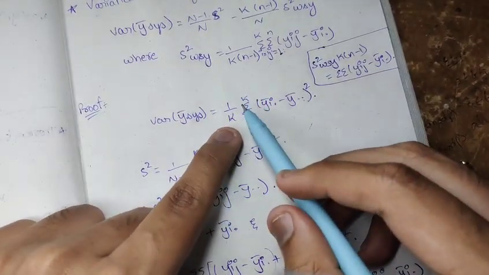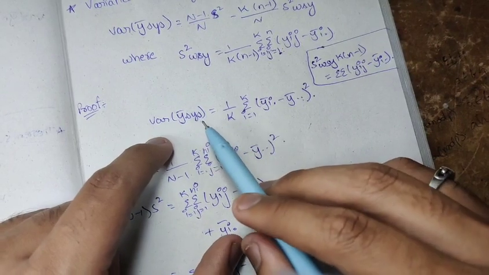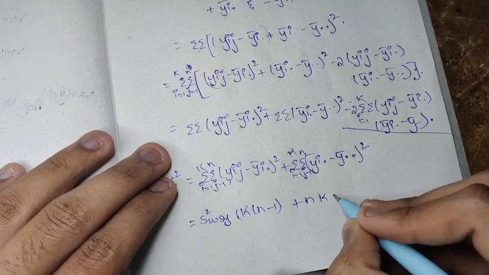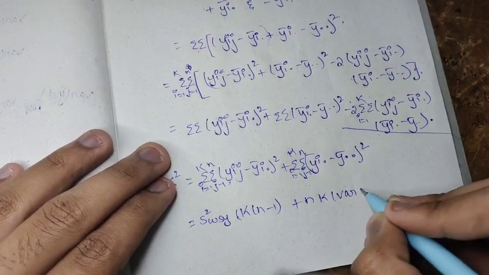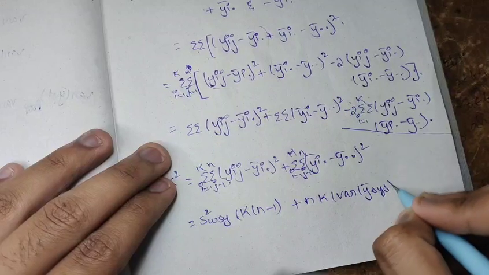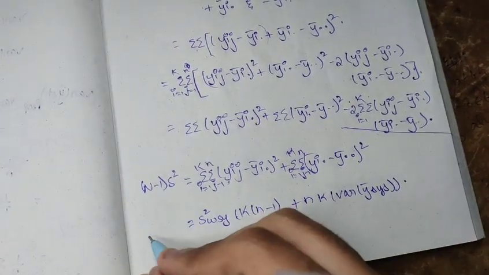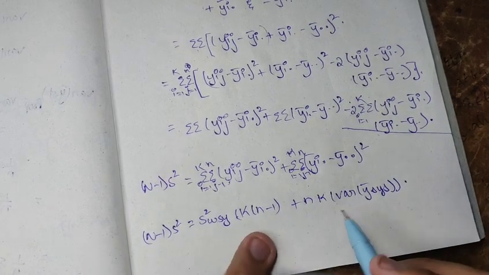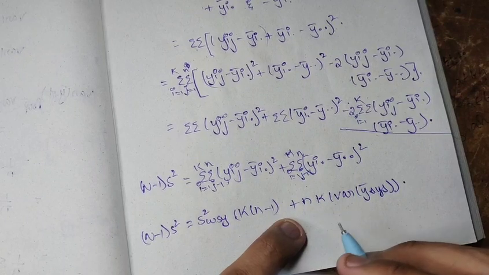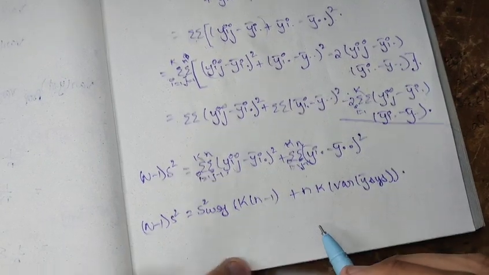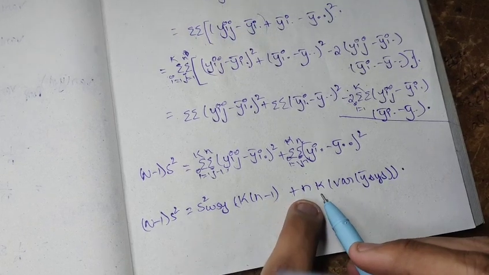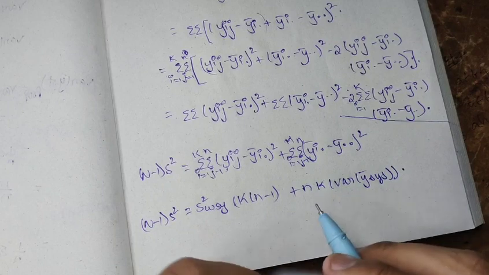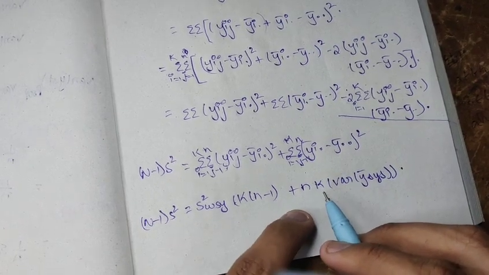If we send this k to the left hand side, this becomes k times the variance of y bar systematic, and it equals (n minus 1) S squared. Now n into k is equal to capital N in systematic sampling, because all the i and j terms are multiplied, and that equals the population size.